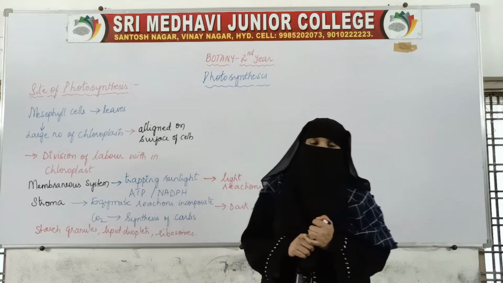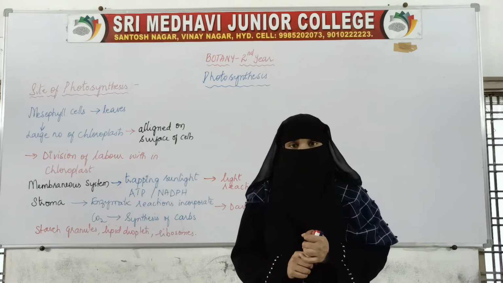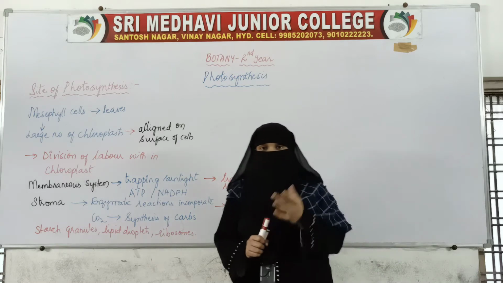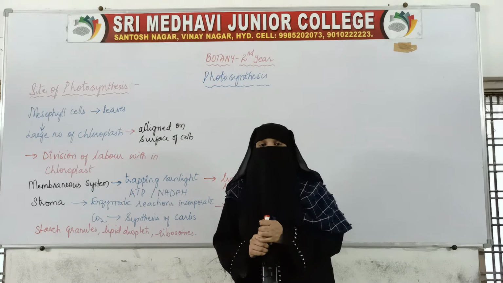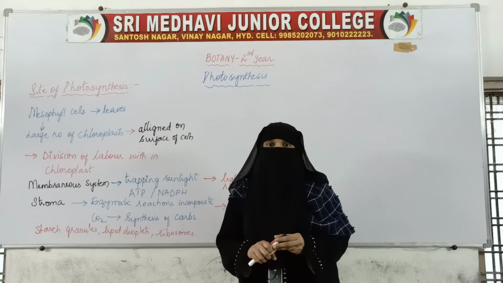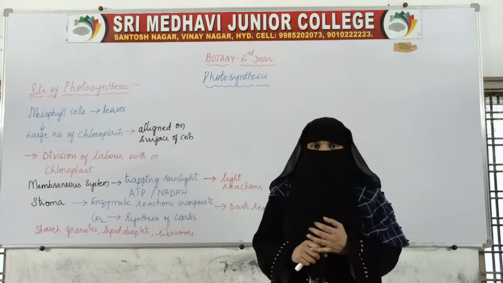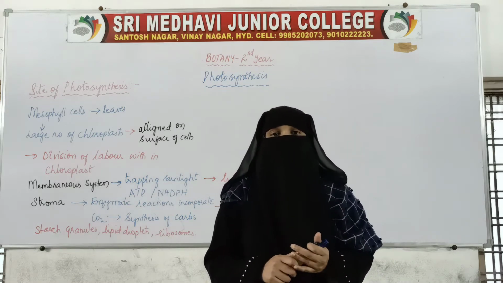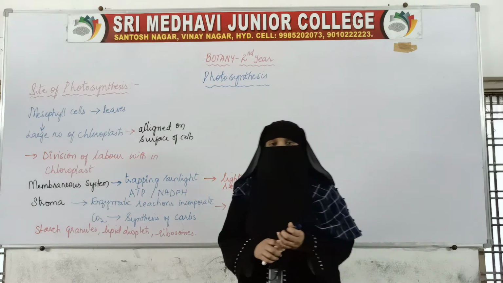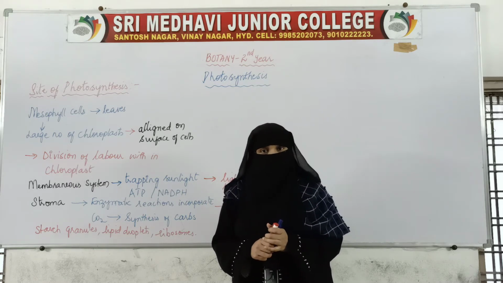In the earlier classes we have studied that photosynthesis takes place in the green leaves of the plant. So the site of photosynthesis, where it actually takes place, is the green leaves. Leaves are also called the kitchen of the plant because they produce food material. Inside the kitchen we produce food material. That is why the leaves are called the kitchen of the plant, the food factory of the plant, because it is the place where photosynthesis is taking place.